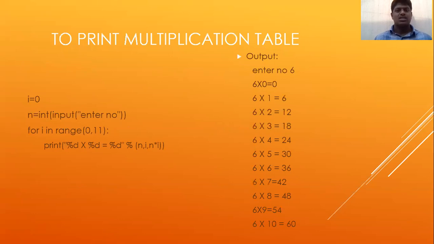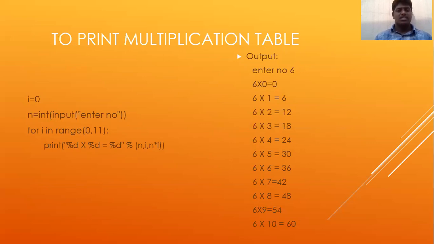To print a multiplication table using the for loop, how are we printing? Let's see. We take i equal to 0. Then take n equal to int of input, then enter the number whose table we want. For i in range 0 to 11, and it will print 0 to 10.